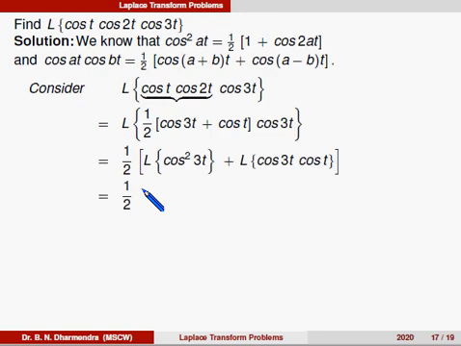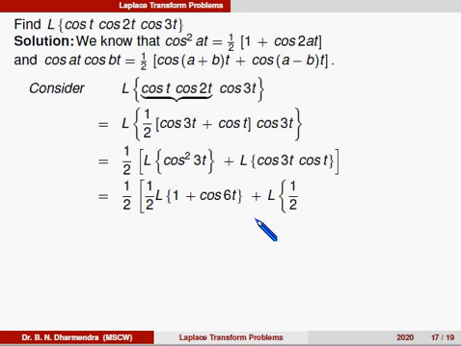Laplace of cos² 3t: instead of a we substitute 3, so that is 1/2 times Laplace of (1 plus cos 2 into 3, that is 6t). Plus Laplace of cos 3t into cos t, where a is equal to 3 and b is equal to 1, that is 1/2 times (cos 4t plus cos of (3 minus 1), that is 2t).